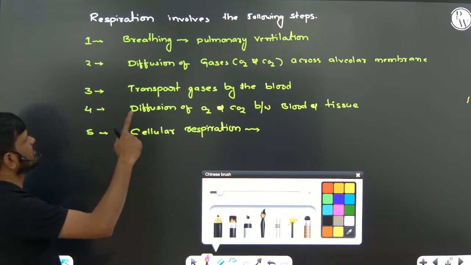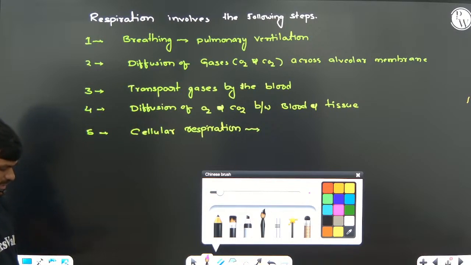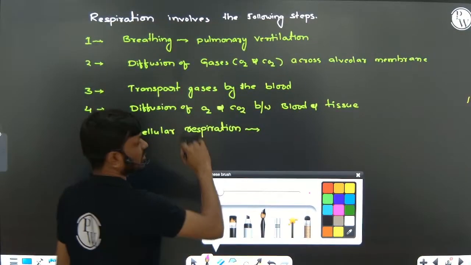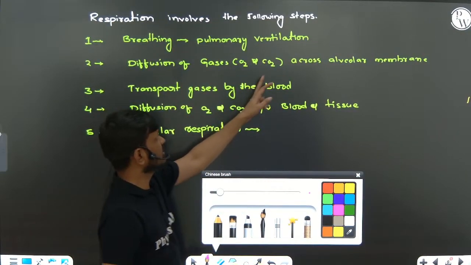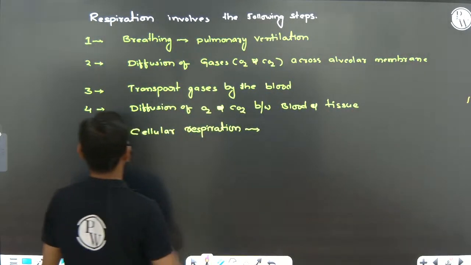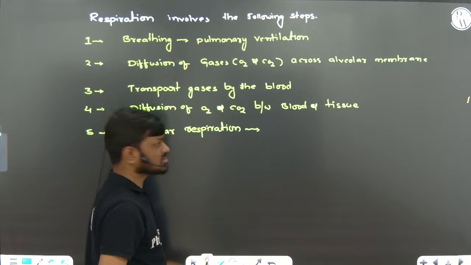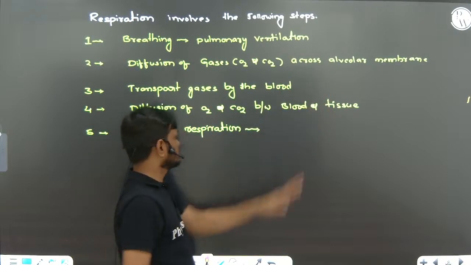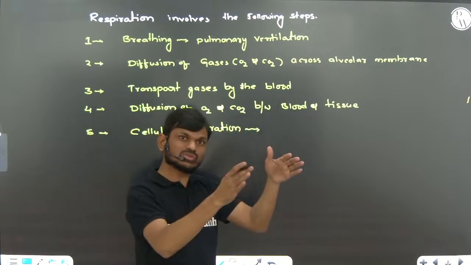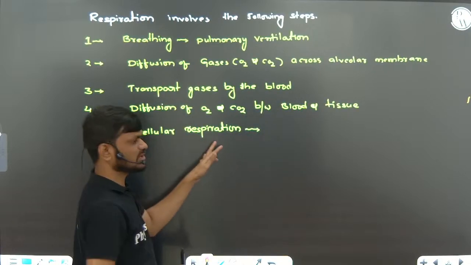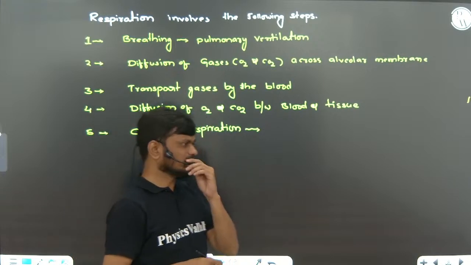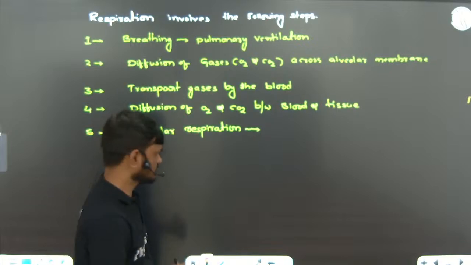One, breathing, or pulmonary ventilation. Second, diffusion of gases, carbon dioxide and oxygen, across the alveolar membrane. Then transportation of gases by the blood. Then diffusion of oxygen and carbon dioxide between blood and tissue. And finally cellular respiration, which means utilization of oxygen by the cells.